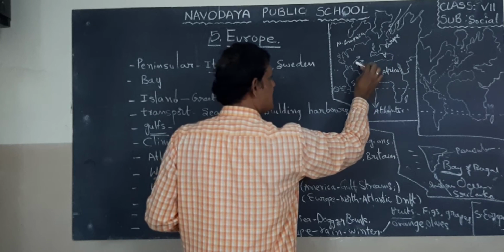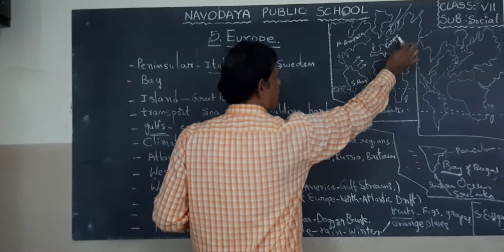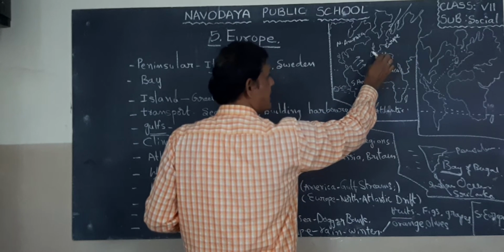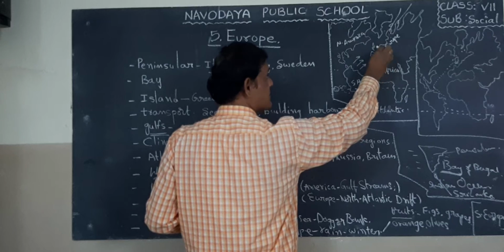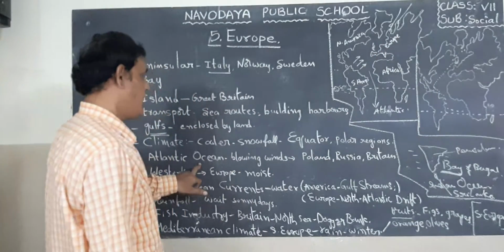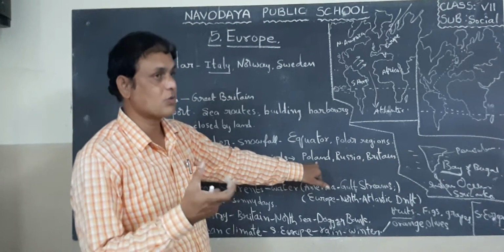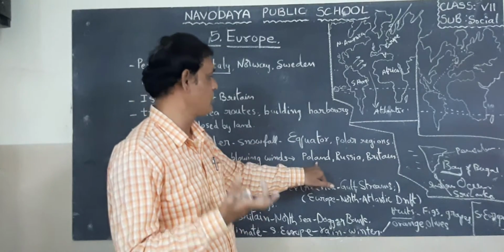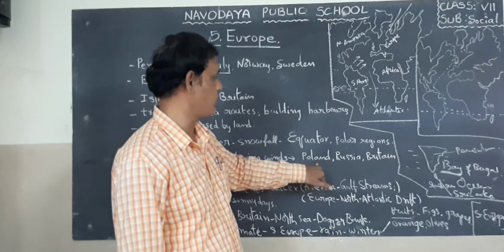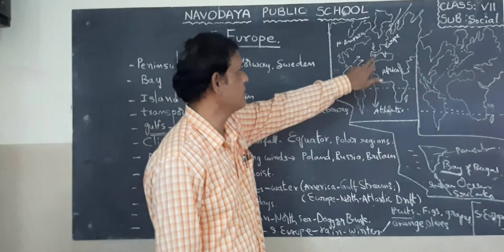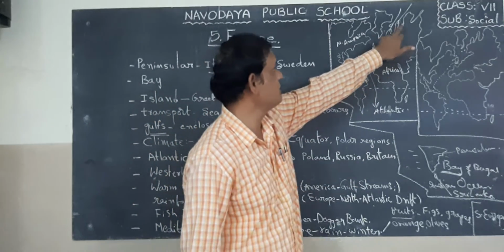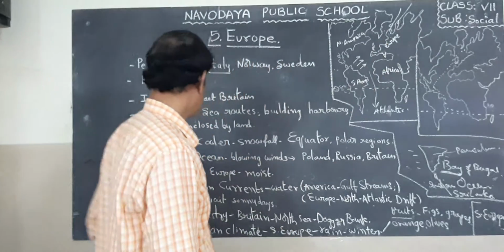So when the winds are blowing towards European countries, that means over Portugal, Spain, France, England, etc., some regions completely receive cold, that means low temperature. For example, Poland, Russia, Britain. So here you can find Poland. This is Russia, this is Britain, etc.